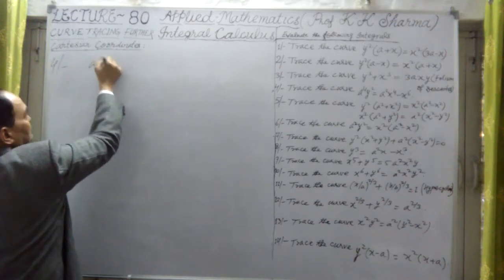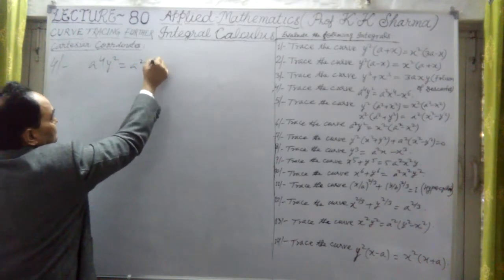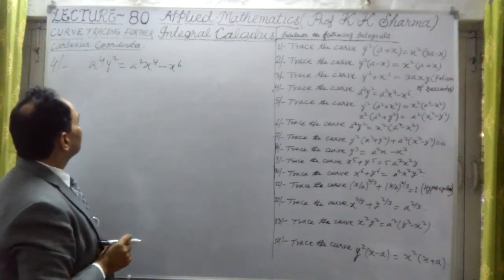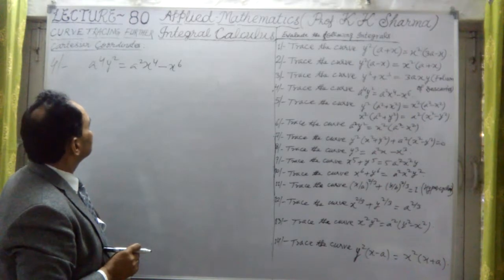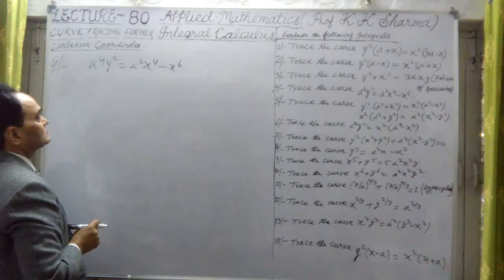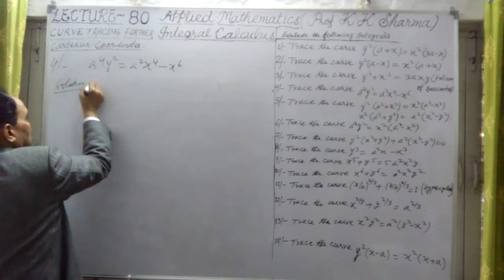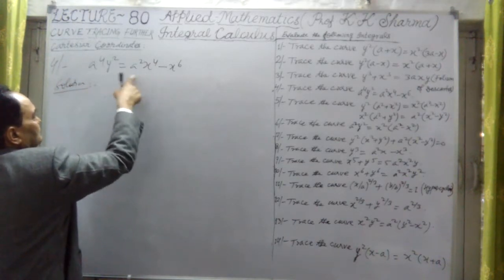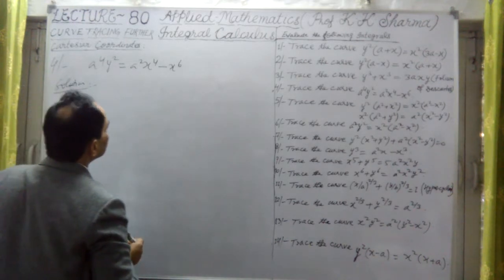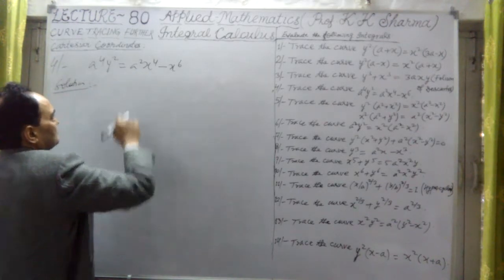The curve is a4 y square equal to a square x4 minus x6. If I neglect x6, then expressing in terms of y, a4 y square will be equal to a square x4, so y square is x square upon a square, plus minus x upon a.